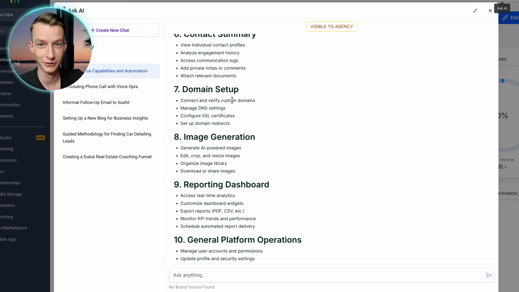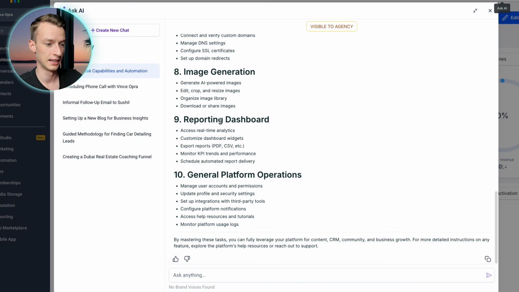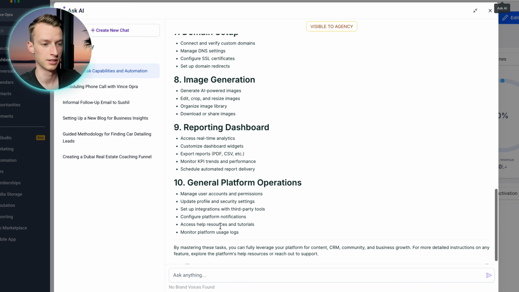So especially if you're a beginner and you don't have experience with that, this is going to be a huge help. It can do image generation. It can report to you as well. And just in general, do a bunch of other things as well, like manage user accounts and permissions, update profile and security settings, and so much more, as you can see right here.